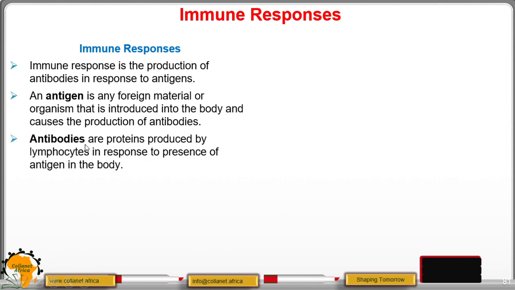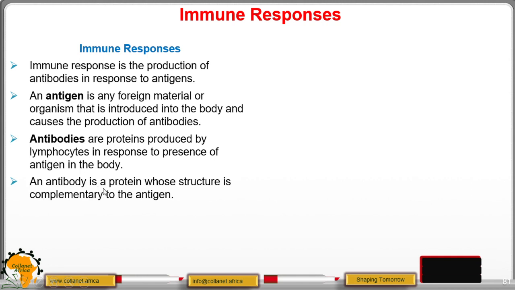Antibodies, on the other hand, are proteins produced by the lymphocyte in response to presence of antigen in the body. So lymphocytes are just a type of white blood cells.